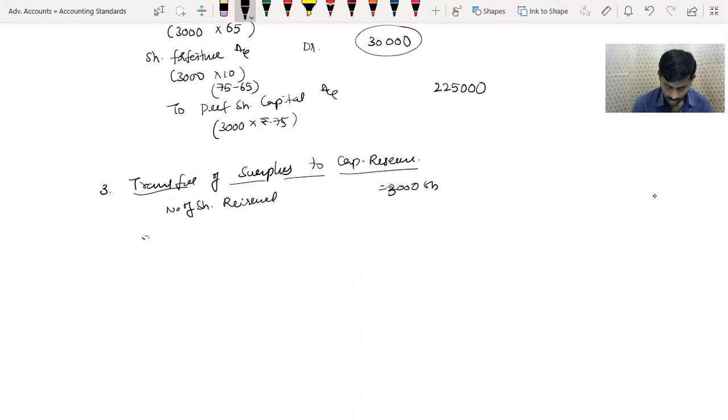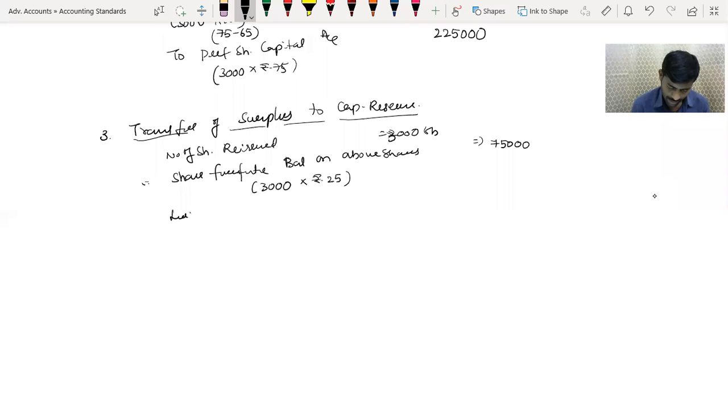Therefore share forfeiture balance on above shares, which is 3,000 into rupees 25. 3,000 into 25, which amounts to 75,000.